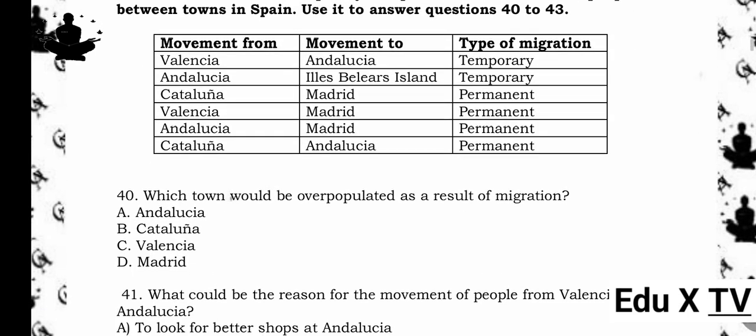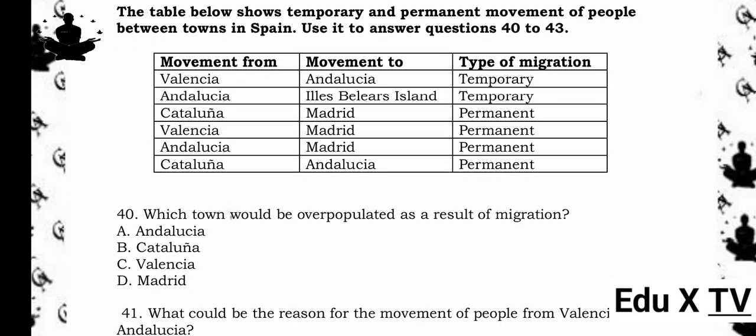The table below shows temporary and permanent movement of people between towns in Spain. Use it to answer questions 40 to 43. Movement from, movement to, type of migration: Valencia, Andalusia, temporary; Andalusia, Isles Balears Island, temporary; Catalunya, Madrid, permanent; Valencia, Madrid, permanent; Andalusia, Madrid, permanent; Catalunya, Andalusia, permanent.